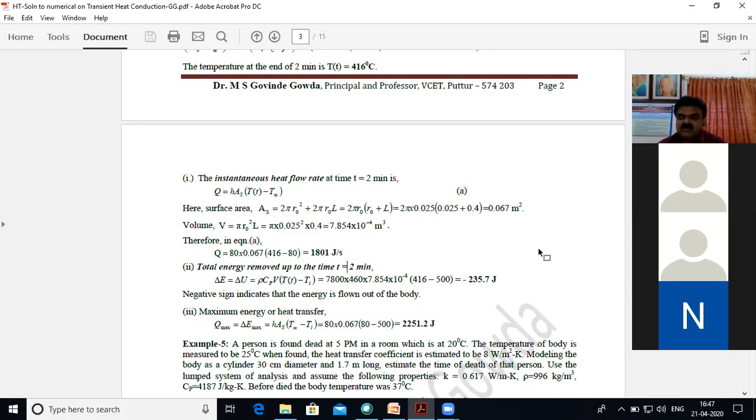So from the initial temperature to that temperature, what is the amount of heat rejected from the body, that you have to calculate, and it comes out to be 235.7 joules. The negative sign indicates that heat is rejected from the system. Our short cylinder is the system, so the negative sign obviously indicates that heat is being rejected from the system.